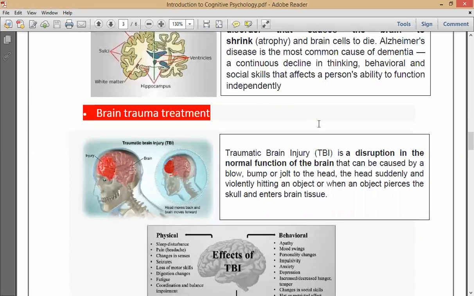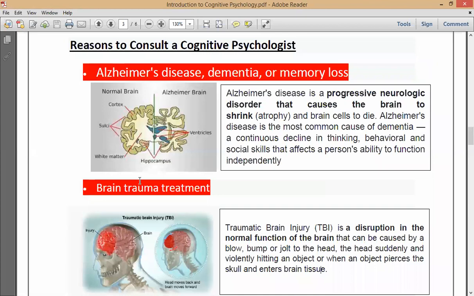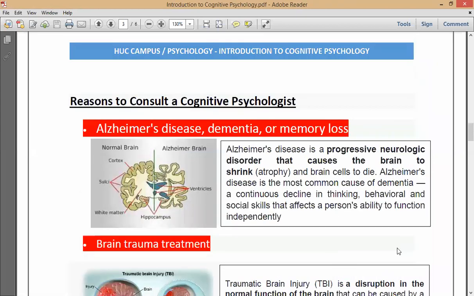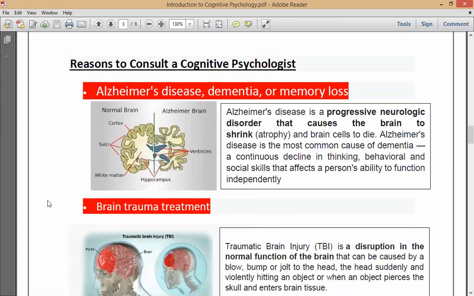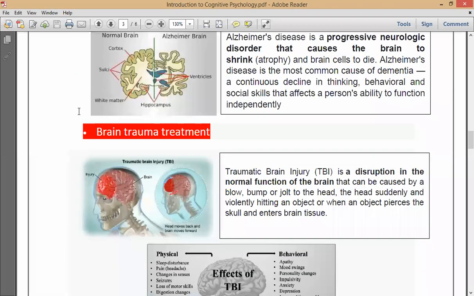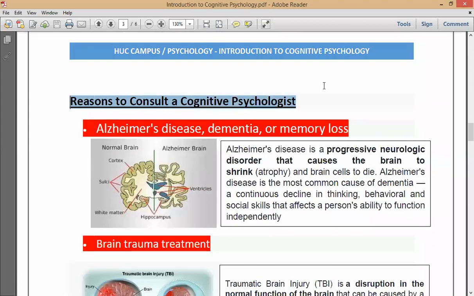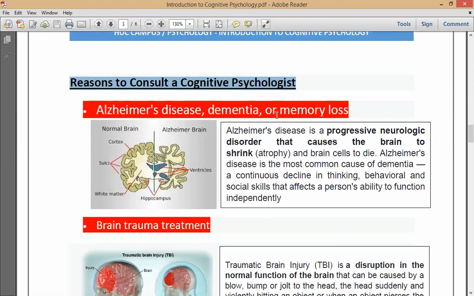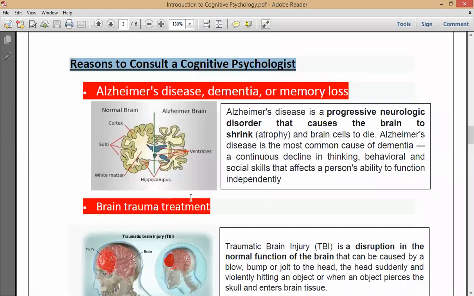So a patient suffering from Alzheimer's disease is unable to do any function independently, so there should be a person to look after and take care of that patient. Next is brain trauma treatment. Now we are discussing the reasons to consult a cognitive psychologist, that means the instances in which we should go to a cognitive psychologist. The second one is brain trauma treatment.